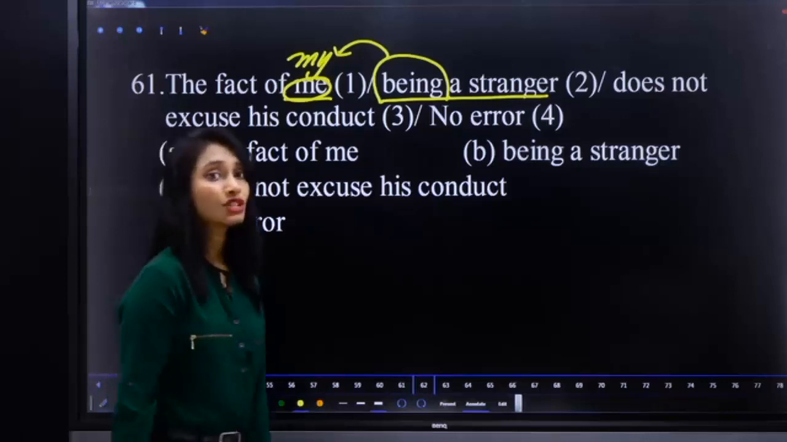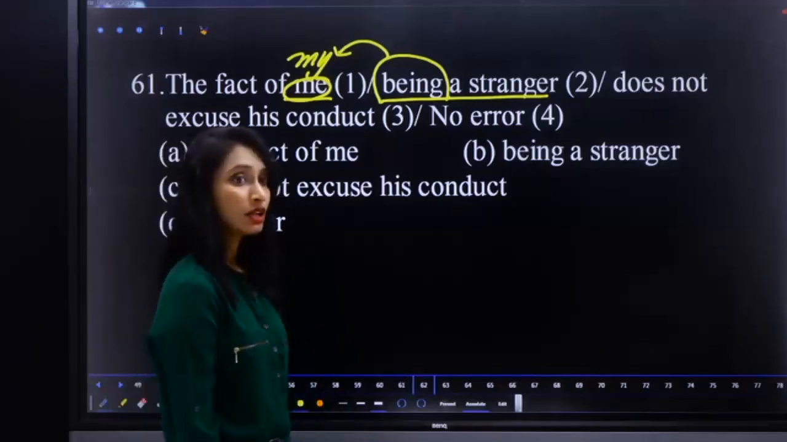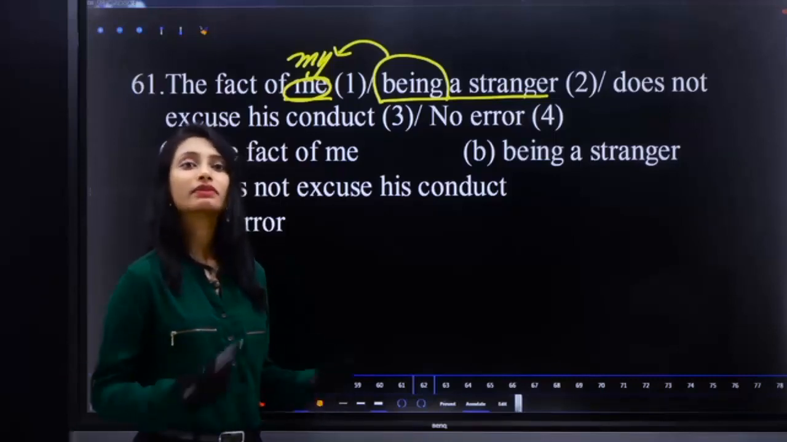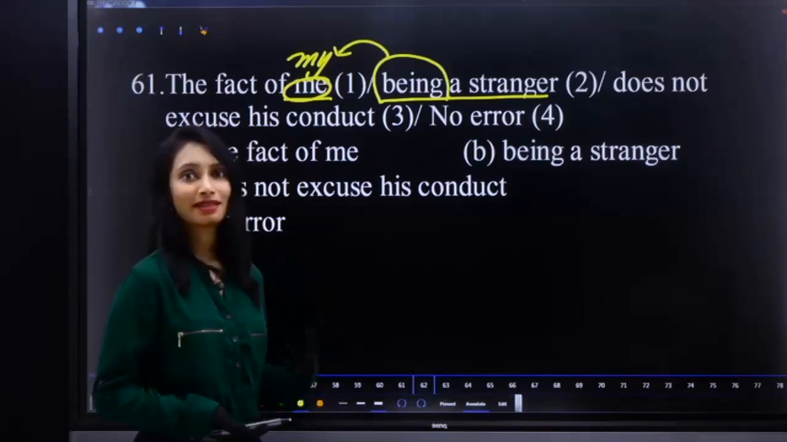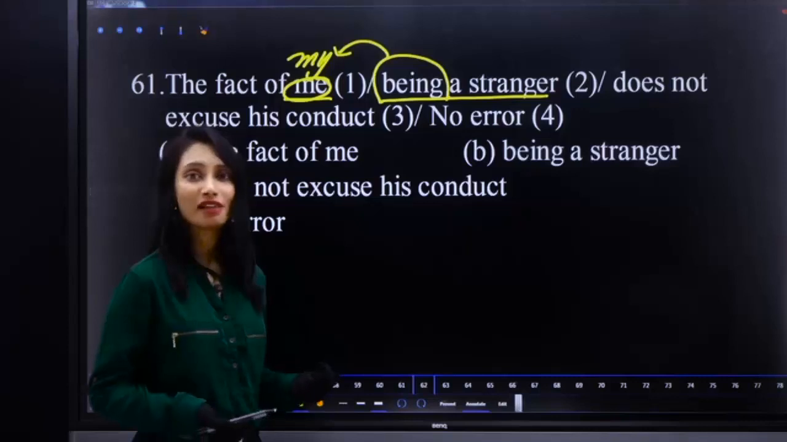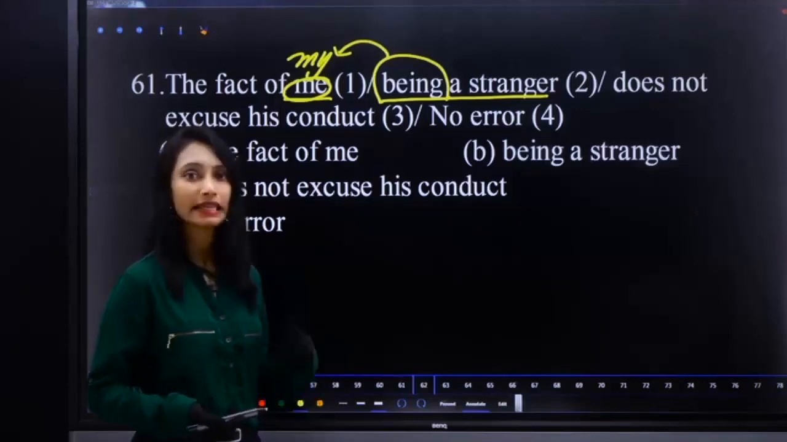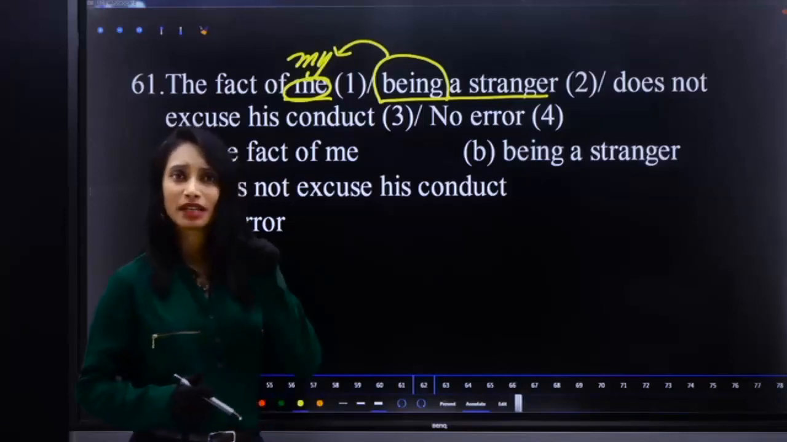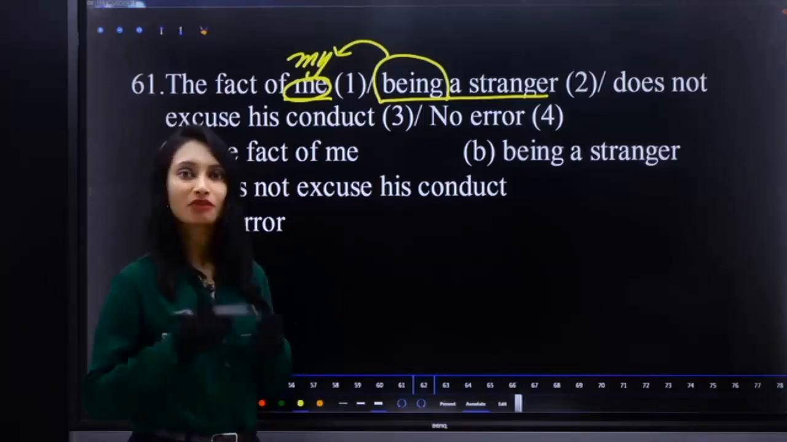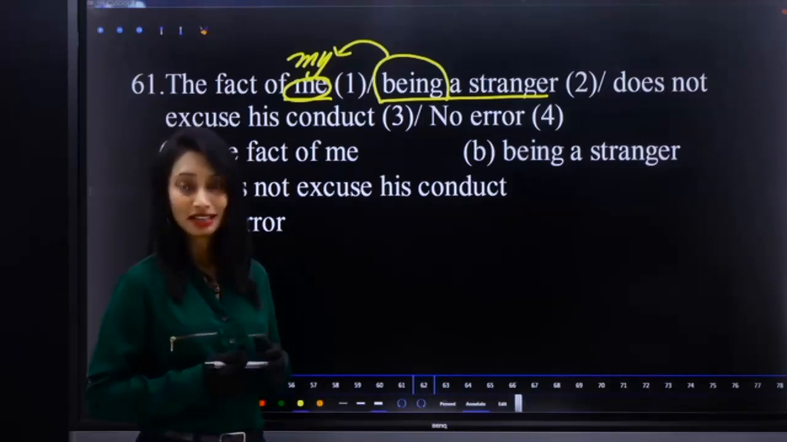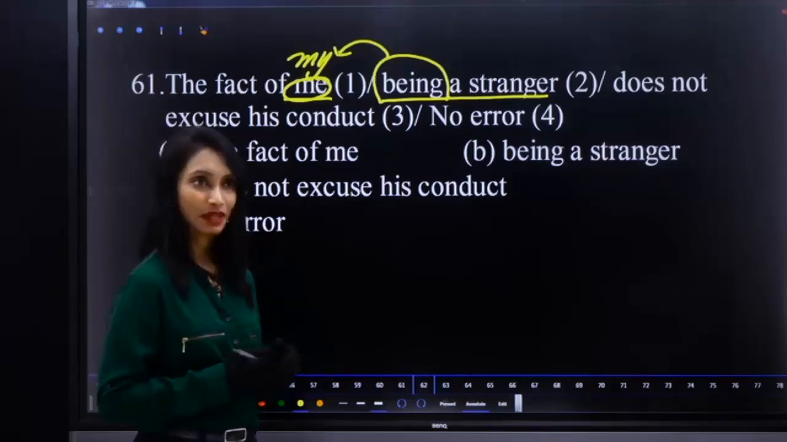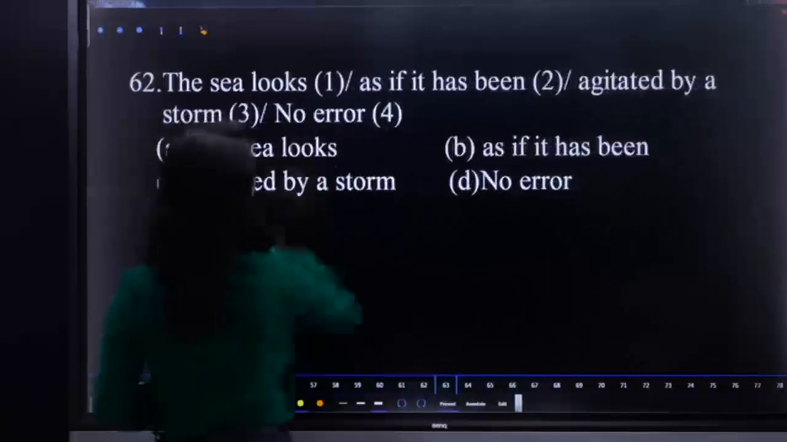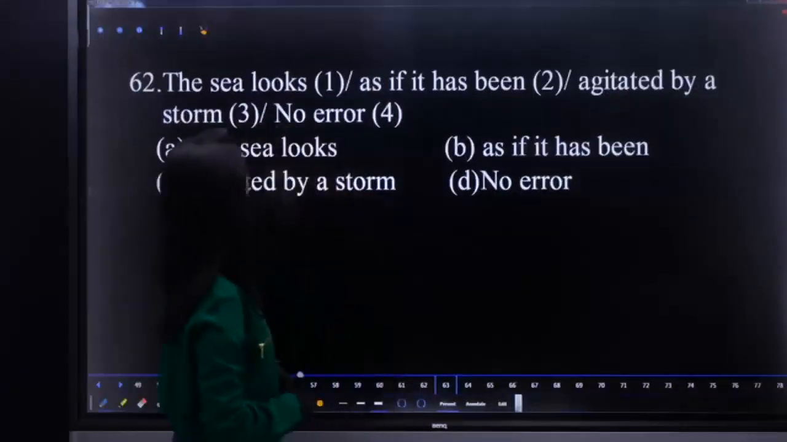Guys, even though it is gender neutrality, you cannot take their. Their is a plural one. So when you do not know the gender, whether it is male or female, it is always advisable to use he, his, because it doesn't mean only a male. It also gives the meaning of female too. When there is no gender sense, use only he or his. Right? Question number 62. The sea looks as if it had been agitated by a storm.